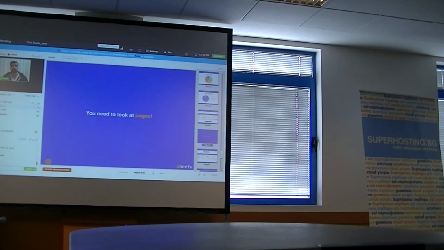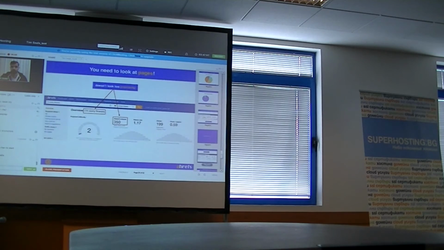What you need to be looking at is pages. So let me show you what I mean. Here's a keyword, I'm sorry, flowers. It has 350 searches per month, and you can also see that it generates about 200 clicks, and it doesn't look too promising. So if I were the owner of a flower store, I don't think I would pay attention to this keyword because it has too small a search volume.